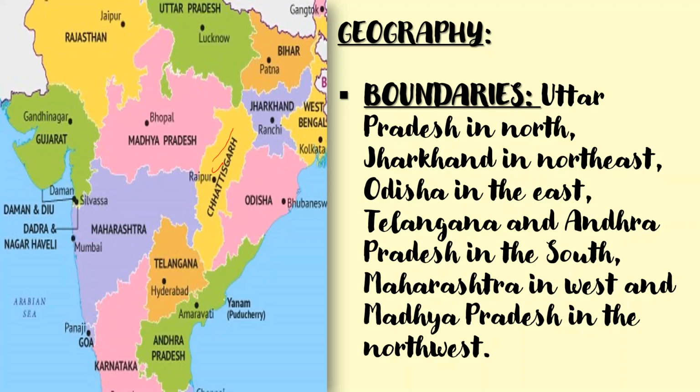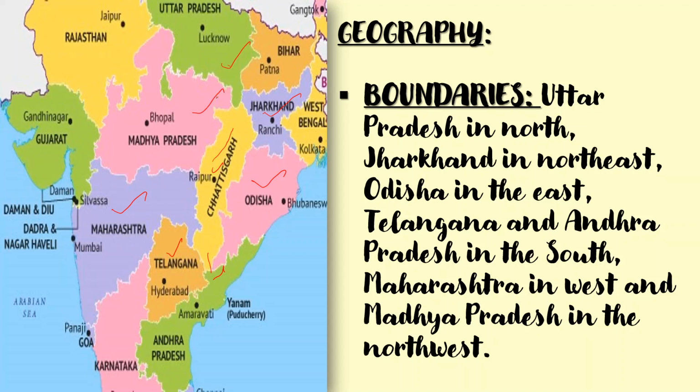Uttar Pradesh is in the north, and Jharkhand in the northeast, and Odisha in the east, and Telangana and Andhra Pradesh, this small area, sharing a very small border in the south, and Maharashtra in the west, and Madhya Pradesh in the northwest.